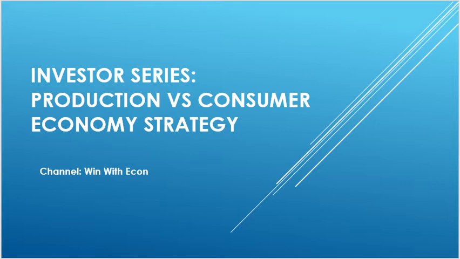Today we are focusing on a strategy that is based on a concept in economics not really discussed anymore due to its political nature. The production versus consumer economy strategy is simple. There are only two types of economies. Each type of economy is chosen by a said country to improve the quality of life for its people. Doing so causes the government to do certain things to support certain industries. This strategy is to bet on those specific industries that are essentially government sanctioned and thus environmentally supported.